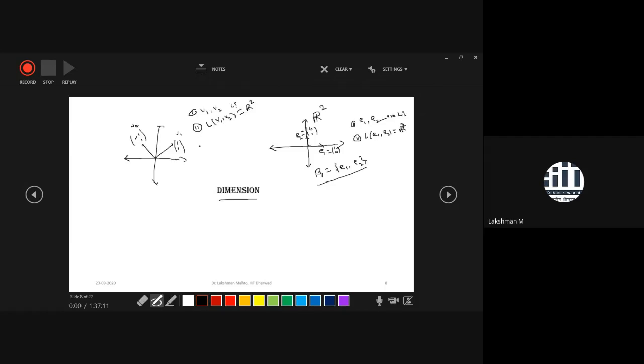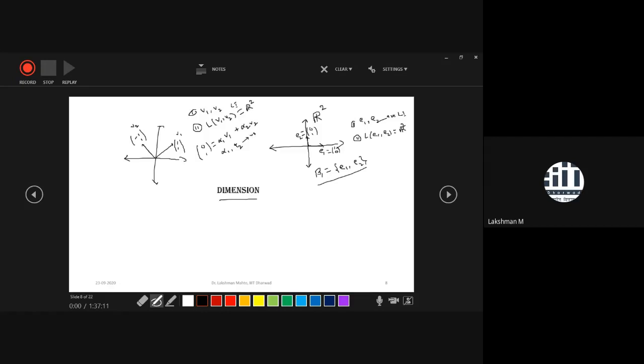Suppose it is homework: take any vector (0, 1), and you are willing to express (0, 1) as a linear combination of V1 and V2, that is alpha 1 times V1 plus alpha 2 times V2. And definitely you will get a unique solution for this. That means it is a unique representation. Whatever alpha 1 and alpha 2 you get, they will be unique.